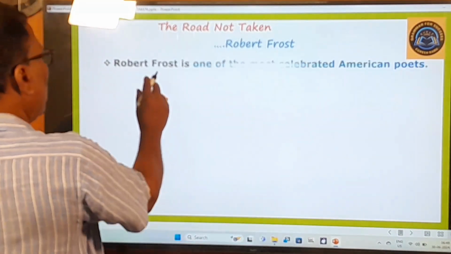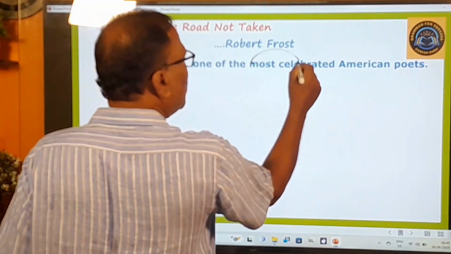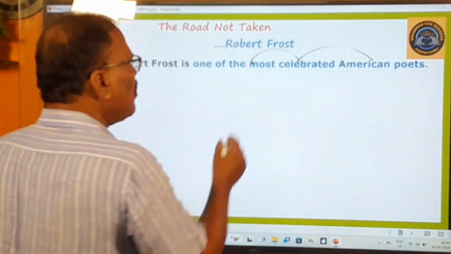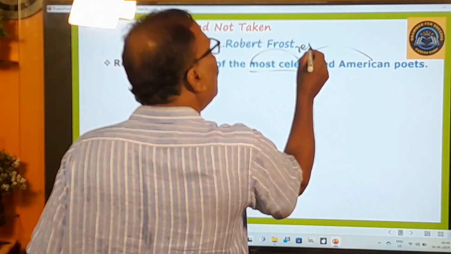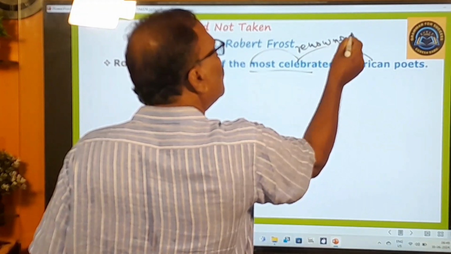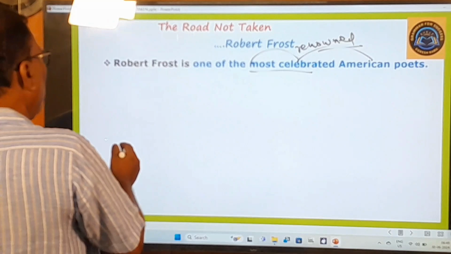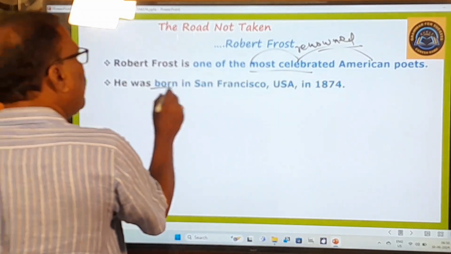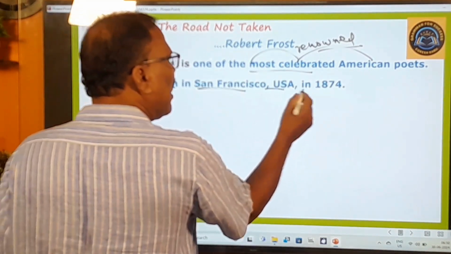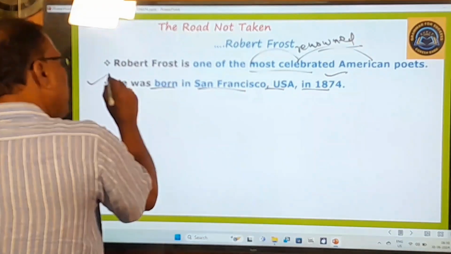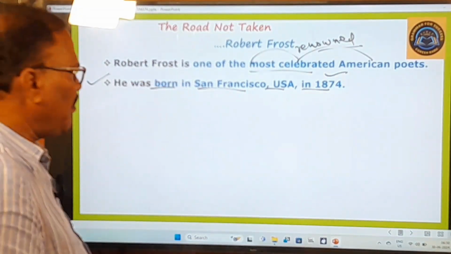First one is there. Robert Frost is one of the most celebrated American poets. Most celebrated means most renowned. You know that very well. And here the next point is he was born in San Francisco, USA in 1874. This point is very important. Keep this point in your mind.